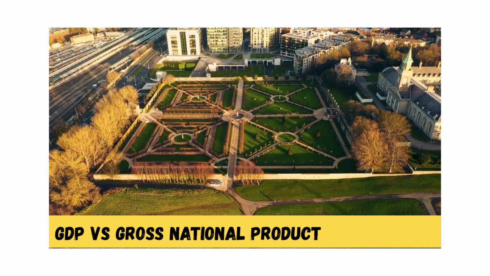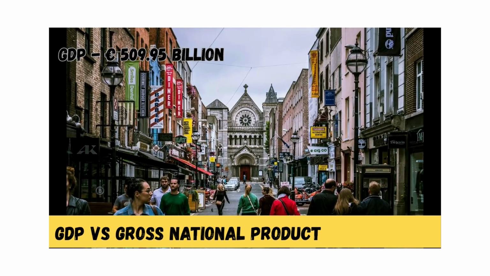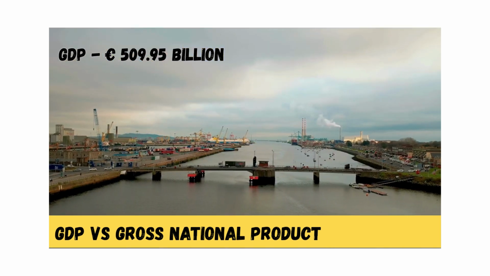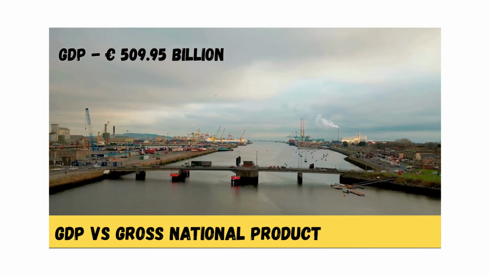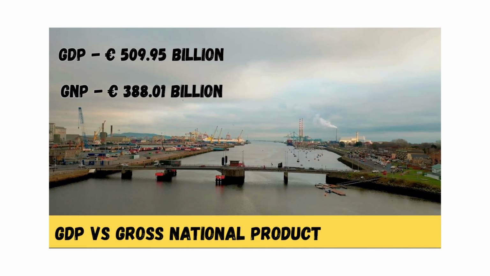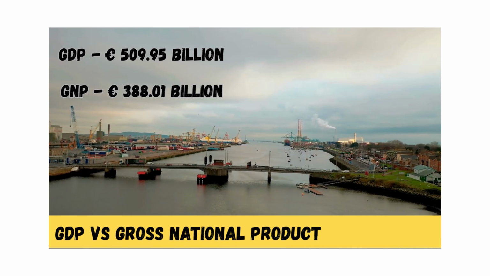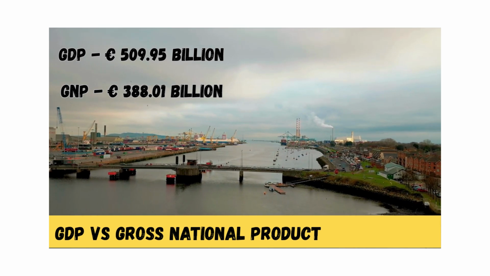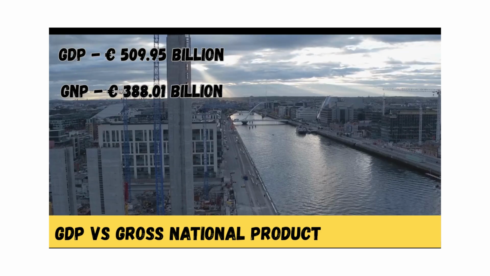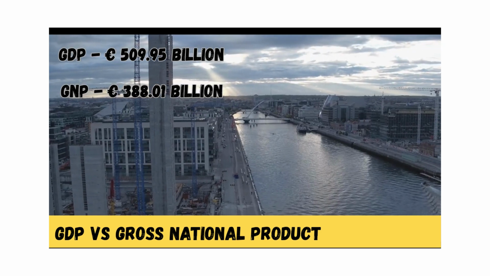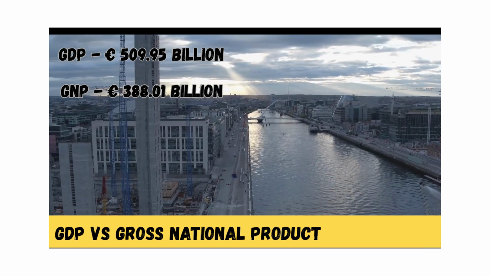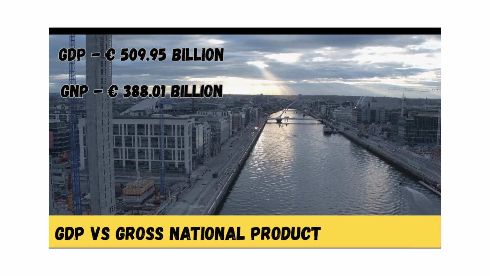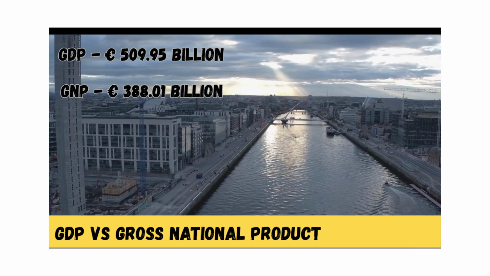So when you look at Ireland's GDP, 509.95 billion euros in 2023, it looks like the country is super rich. But if you check the GNP, 388.01 billion euros, it's quite a bit lower, about 121.94 billion euros less. That gap, 24% of GDP, is mostly because of those foreign companies sending their profits away. GNP shows what Ireland's own people and companies are actually earning, which some people think is a clearer picture of how the country's doing economically.